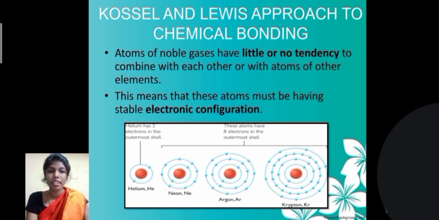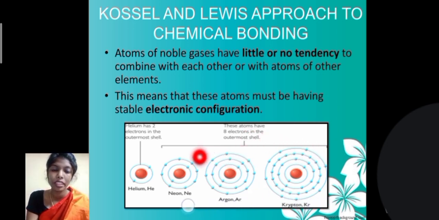So noble gases have no tendency to combine with each other or with other atoms. This means they have a stable electronic configuration. You can see examples like helium, neon, argon and krypton. These are all noble gases.